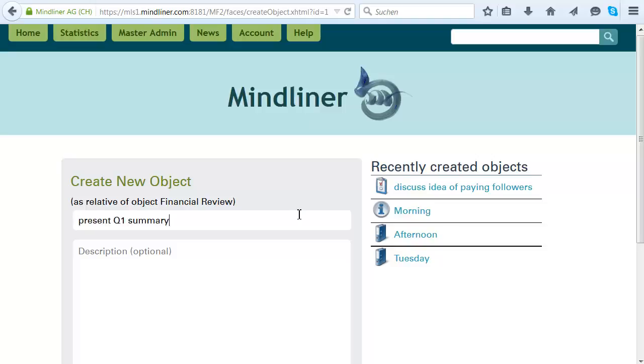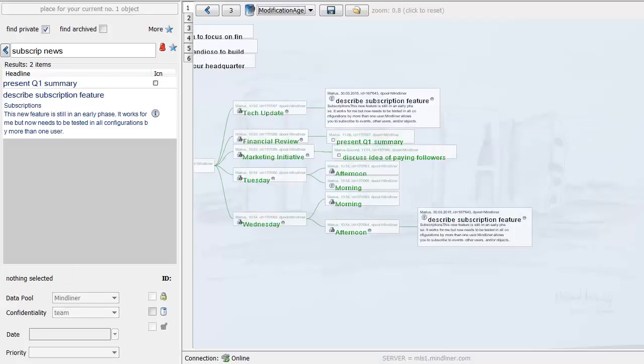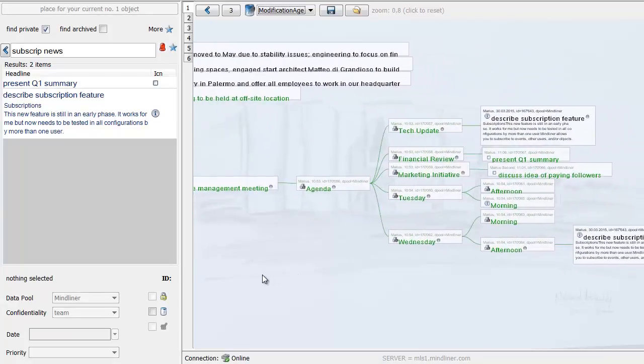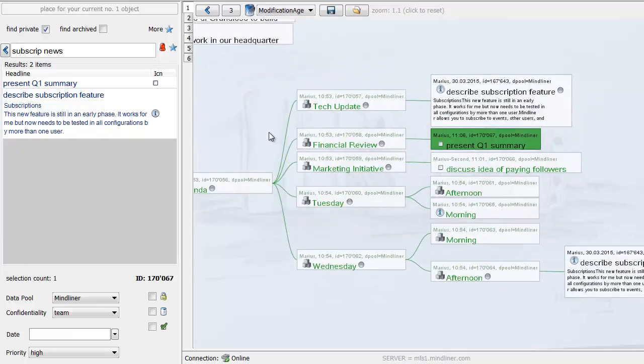Q1 summary, and everything else is optional. And if I return to the desktop application, we now see this contribution in the financial summary, present Q1 financial review. Agenda point, present Q1 summary has been added automatically.